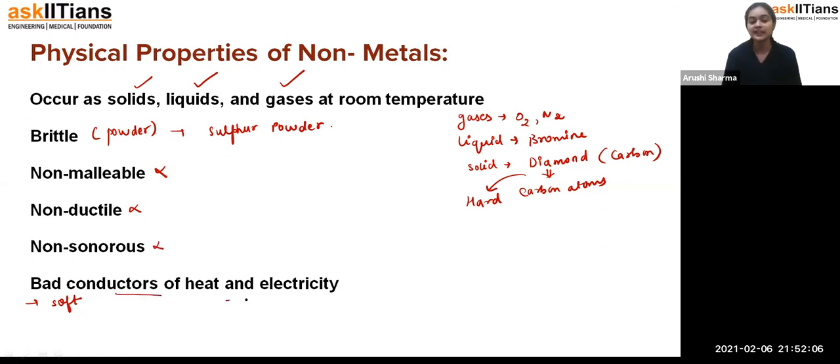Bad conductors of heat and electricity. Exactly, students, they are bad conductors of heat and electricity, or we can say that these are the insulators.